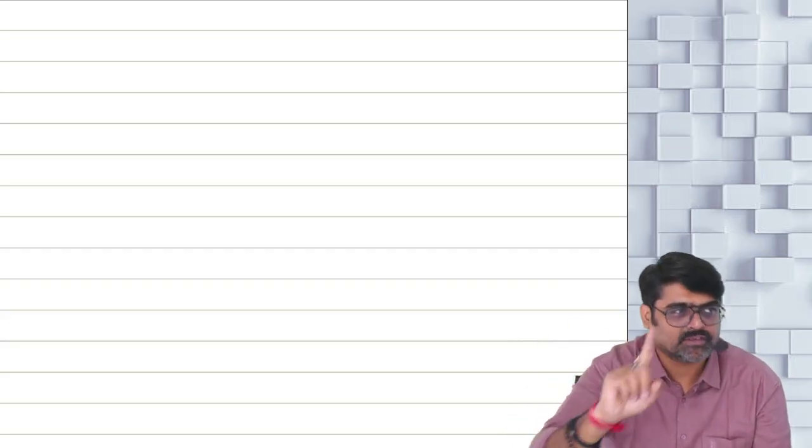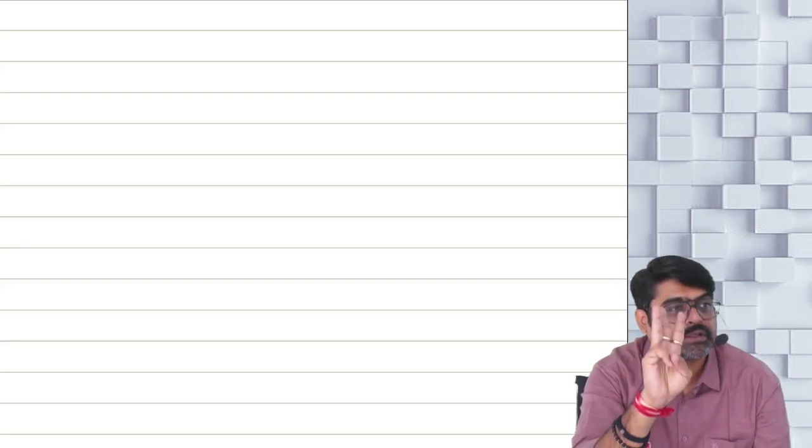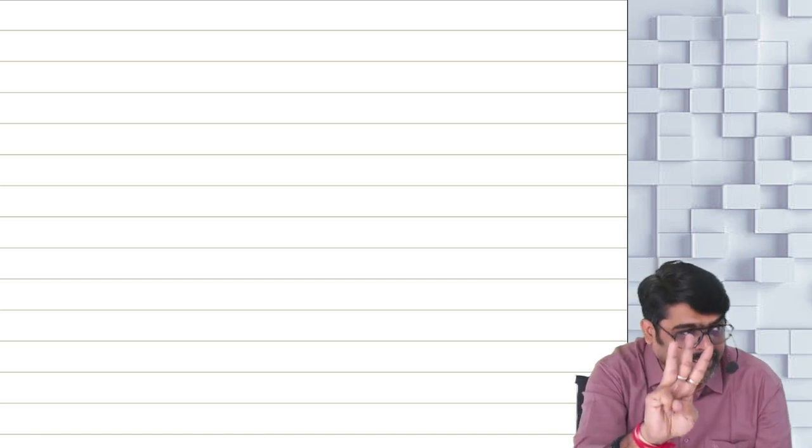Will you remember this? Name of 4 assets. Listed securities. Units of equity oriented mutual funds. Units of UTI. And last one, zero coupon bonds. Number 1, listed securities. Listed.